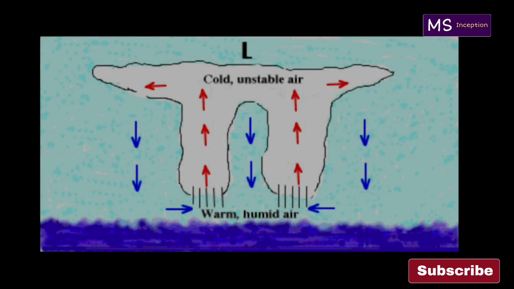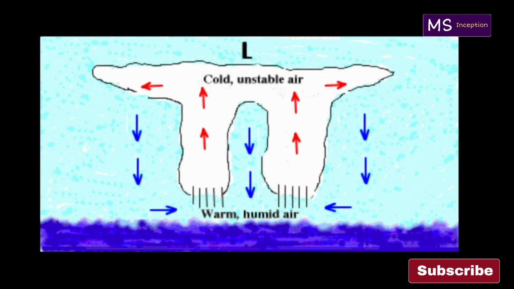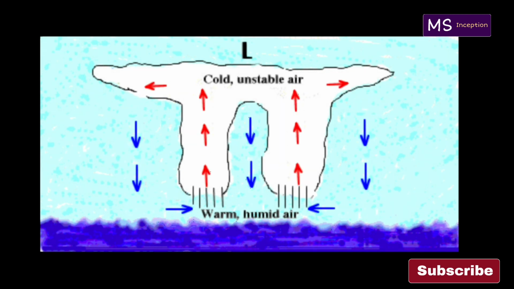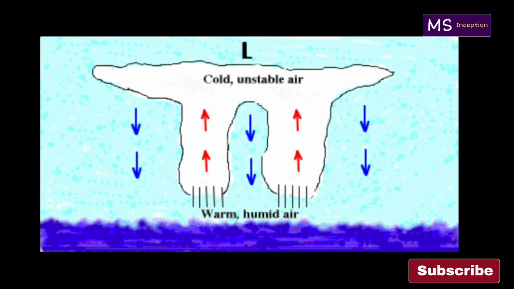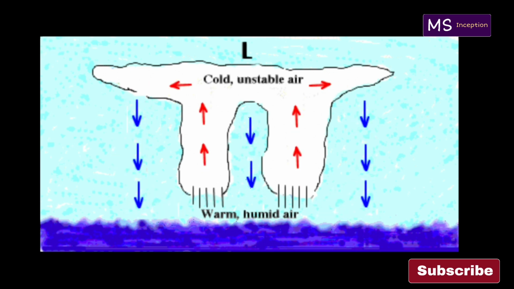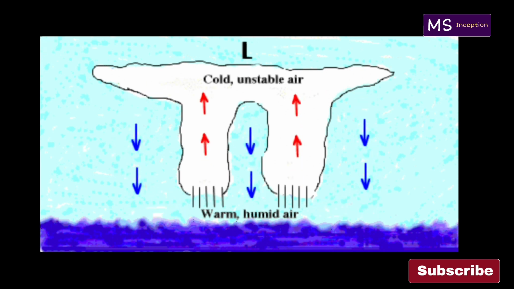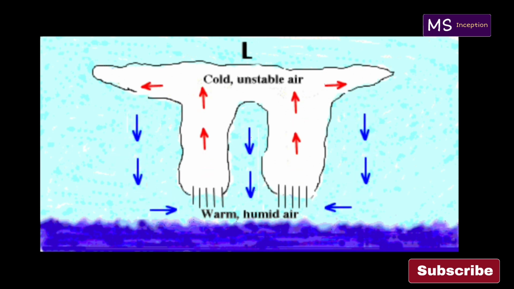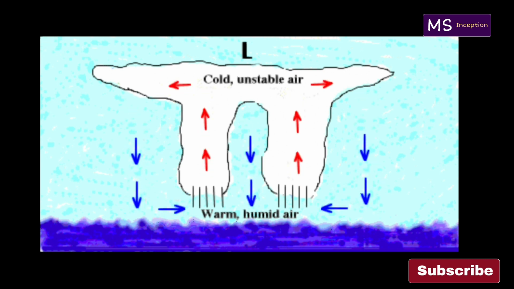The particles near the source of heat, after absorbing heat, start moving faster, the medium expands, and hence the density of the medium near the source decreases. The less dense medium, being lighter, rises up, and the denser medium from above comes down to replace the lighter medium. Hence a convection current sets up in the medium.